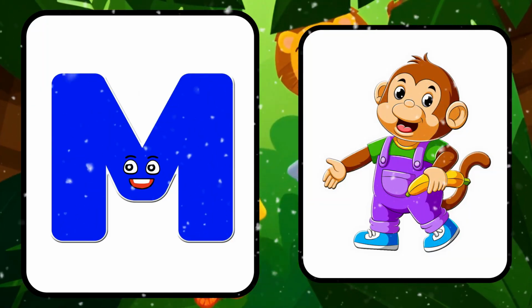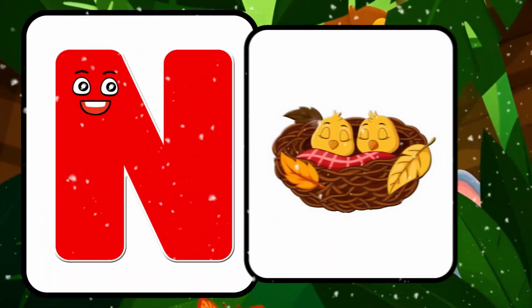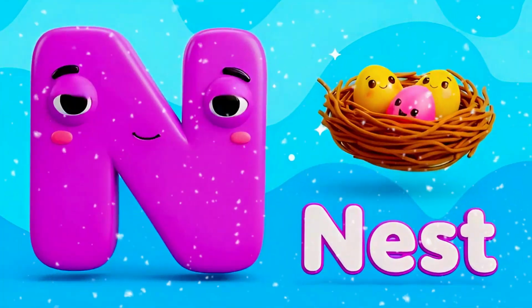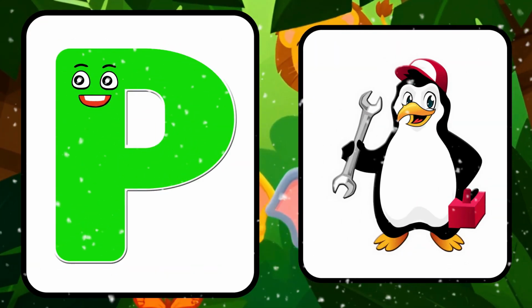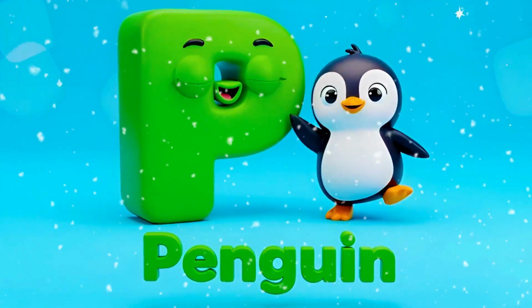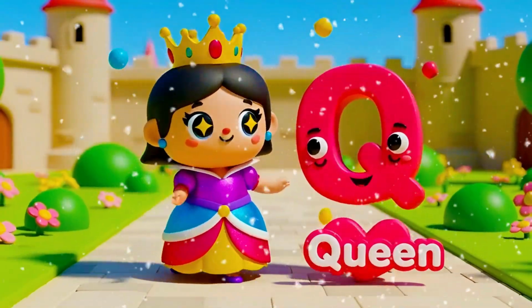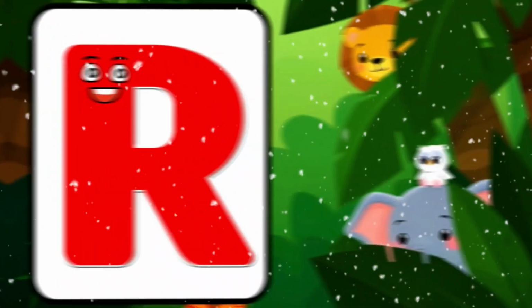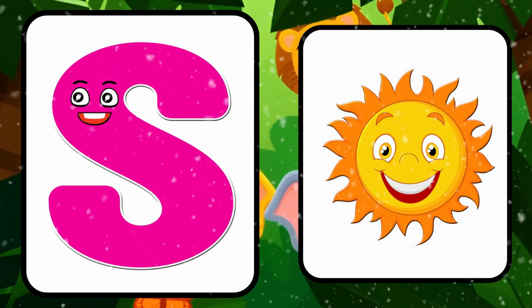M is for monkey, monkey. N is for nest, nest. O is for ostrich, ostrich. P is for penguin, penguin. Q is for queen, queen. R is for robot, robot. S is for sun, sun.